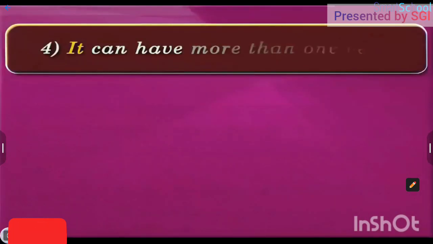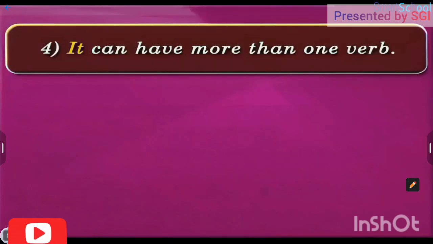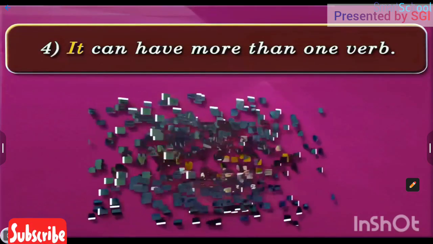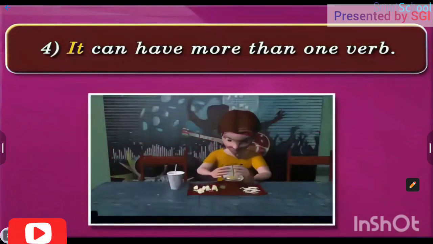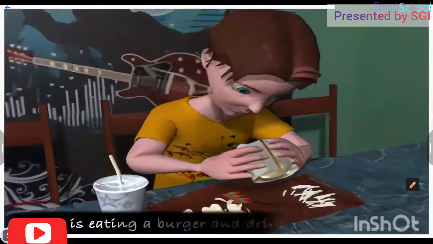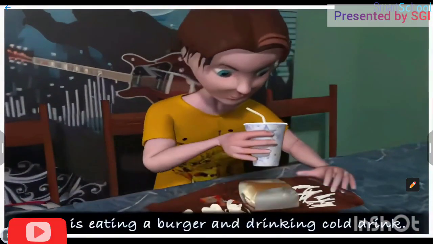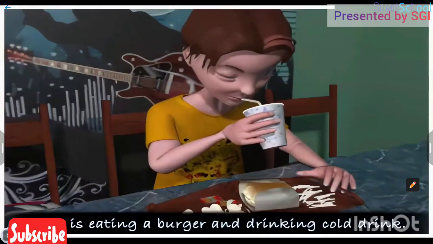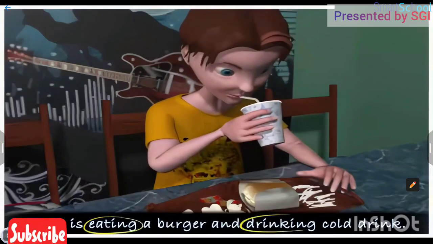A simple sentence can have more than one verb. So, a simple sentence can have more than one verb that shows action or state of being. Amit is eating a burger and drinking cold drink. Here, eating and drinking form the compound verb of the sentence.